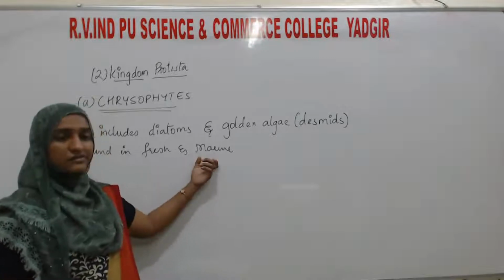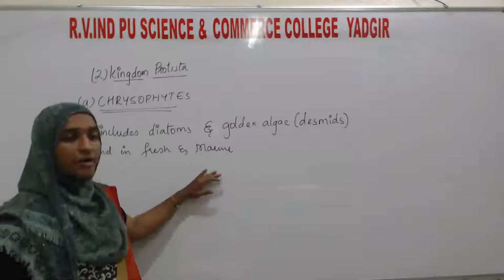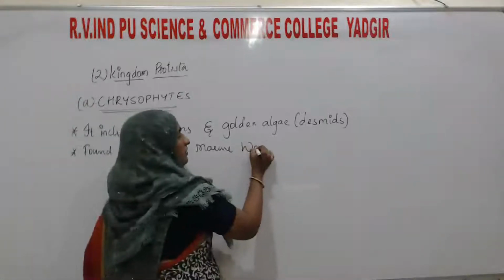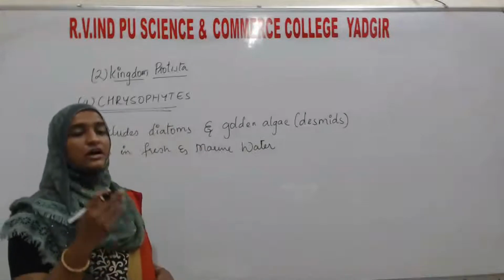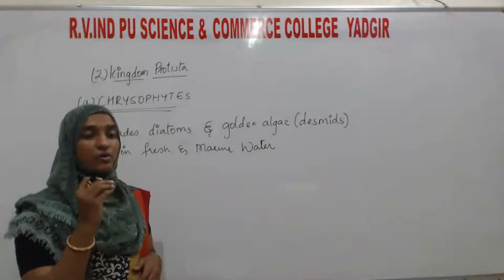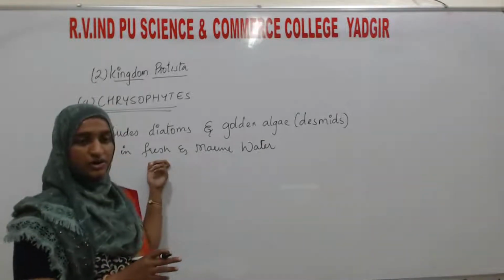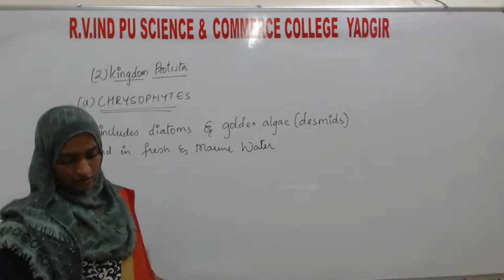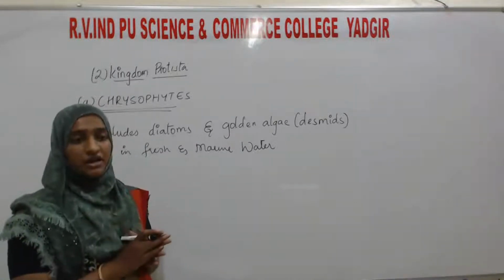Marine means it has salt content, and that is marine water. I told you in the last class also, protists are aquatic. Most of them are found in the water, some in fresh water and some in marine water. They are microscopic, means we cannot see them with our naked eyes.